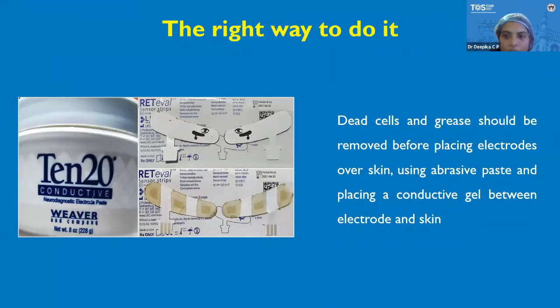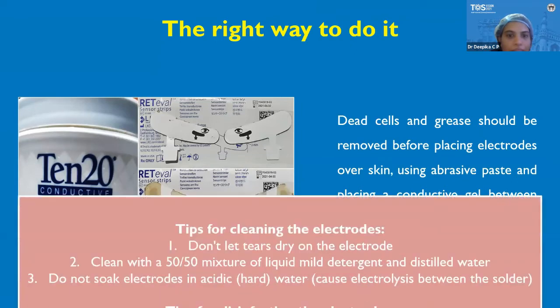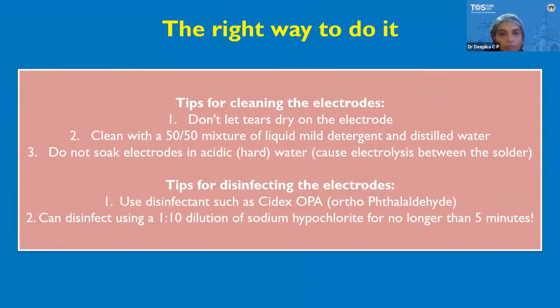So the right way of placing the electrode is very important. Dead cells and grease should be removed from the skin before placing electrodes, using abrasive paste, and placing a conductive gel in between the electrode and skin. There are some tips for cleaning the electrodes. Electrodes are the main component of the ERG, so how we place it and where we place it is very important for the proper recording of the ERG.